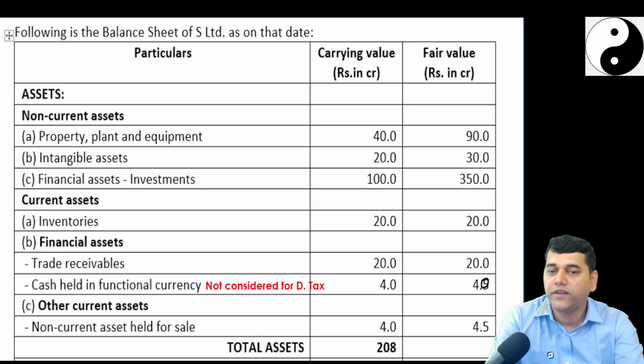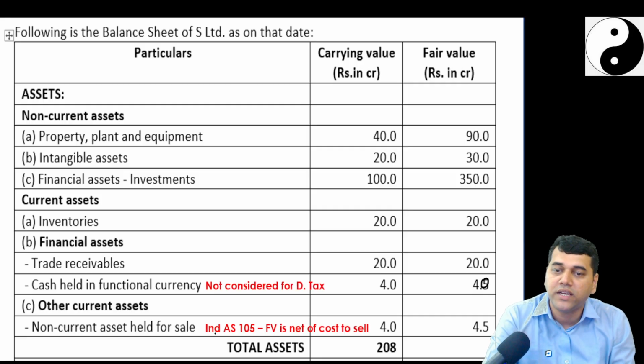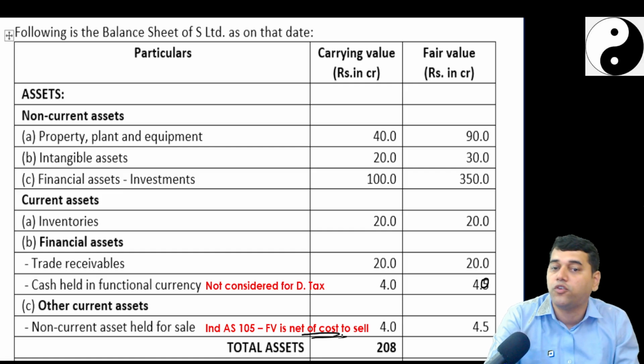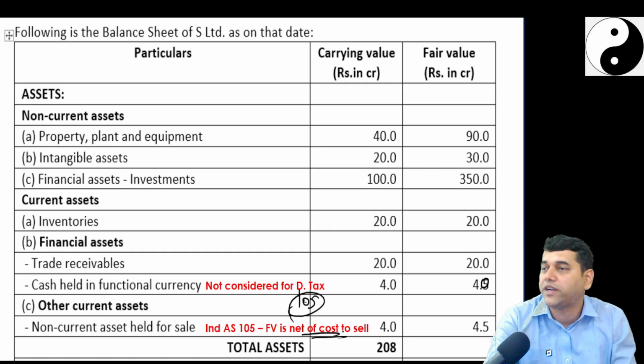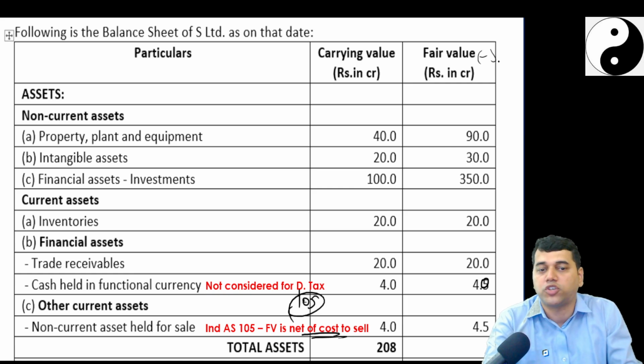So, no deferred tax is going to come into the picture. Non-current assets held for sale are always shown net of cost, that is, fair value net of cost to sell. In Ind AS 105, we have not yet discussed it, but always we can show it at fair value minus cost to sell.